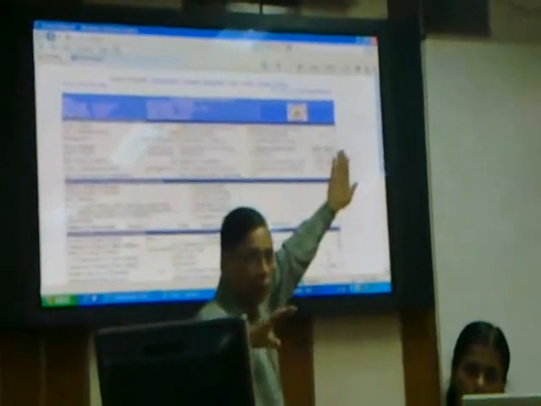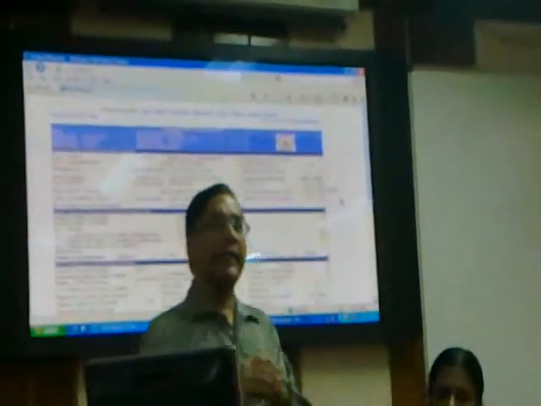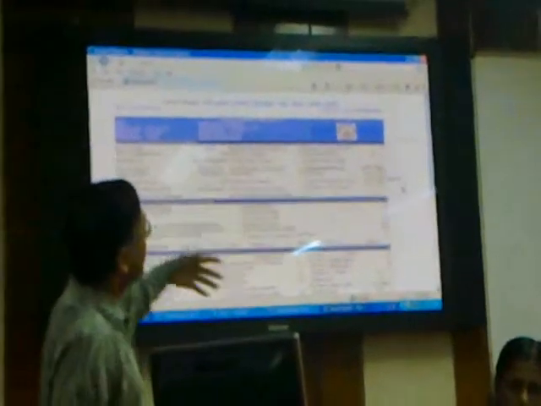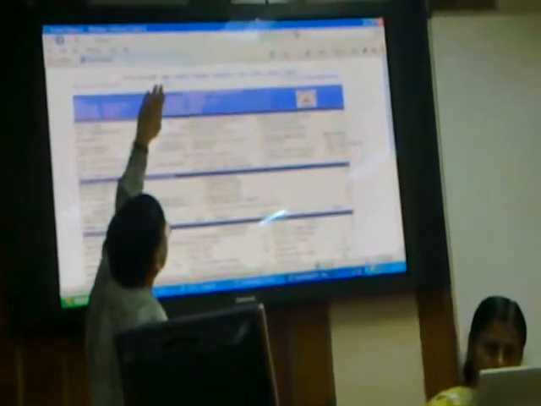So in case in a few report cards it is not displayed, it means that the school ID as well as the year of establishment is not matching with the previous year report card. But I am happy to inform you that only 2,500 schools are not displayed here out of 1.3 million schools, which means that the school IDs are almost uniform now. They have not changed between the years 2008-9 and 9-10. So this is the school report card of one particular school. You can also see the school report card in Hindi.